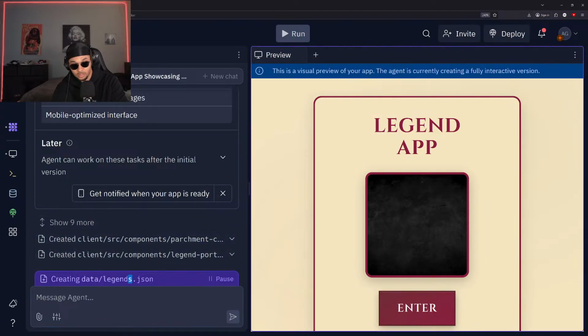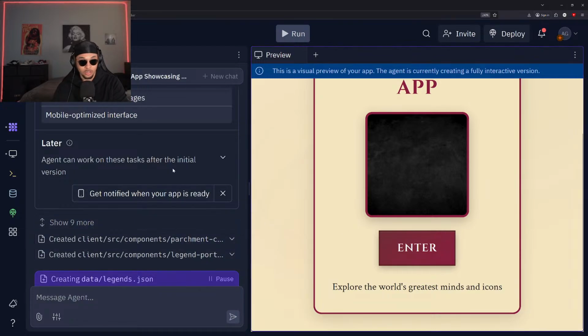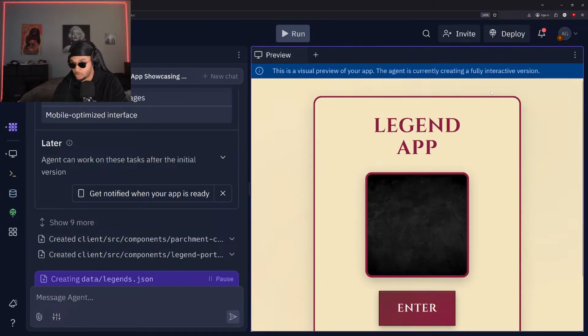All right, so creating the data. Okay. Cool. Yeah, it's taking longer than it usually does, and it seems like it's having some bugs. And so I'm wondering if it might be a problem that I'm not catching with this one. Creating data/legends.json. Okay.